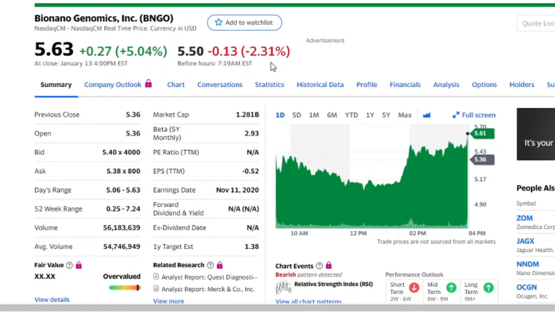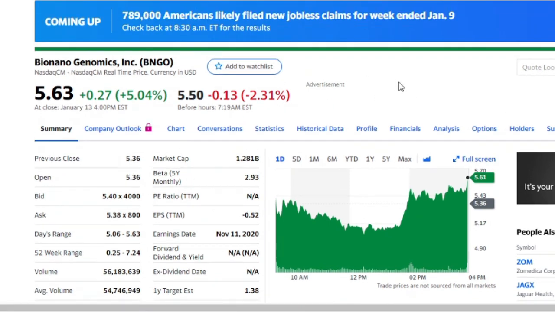There's something I want to make you guys aware of today. As a trader, you have to keep an eye on all news. As a trader and as an investor, I have been a trader for years. That's why I have all this knowledge about technical analysis. And you see, today there's going to be news about jobless claims, and that news is going to be out in about an hour or so. 989,000 Americans likely filed new jobless claims for the week ended January 9.